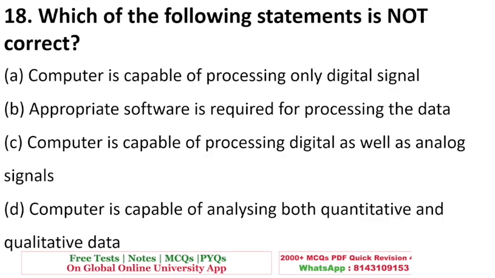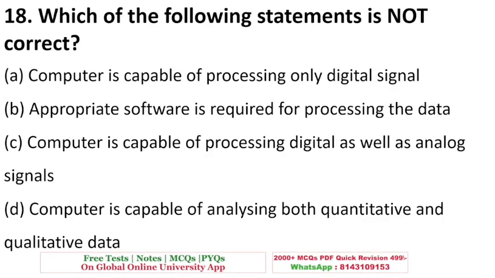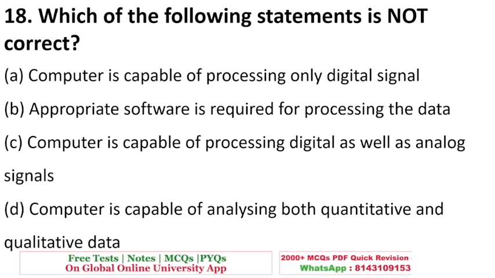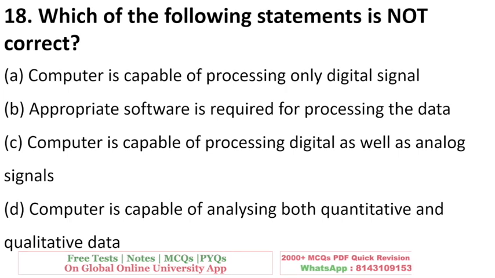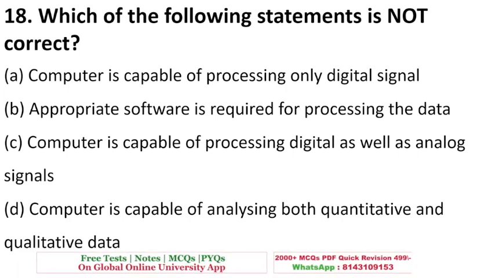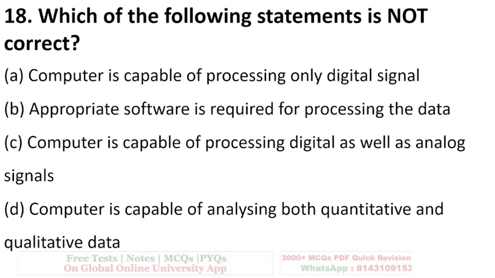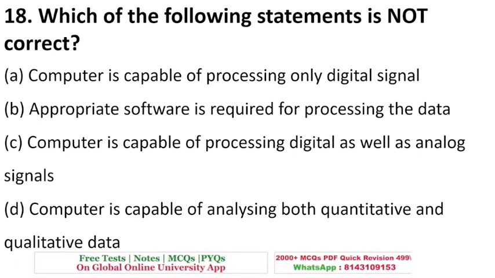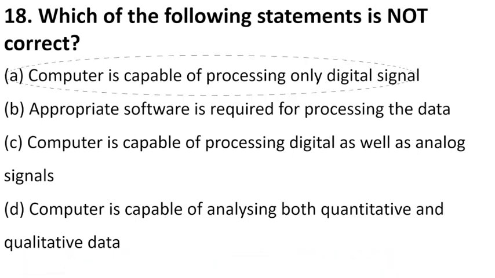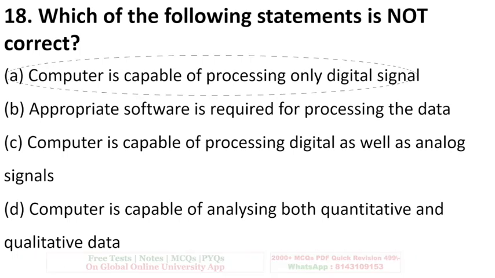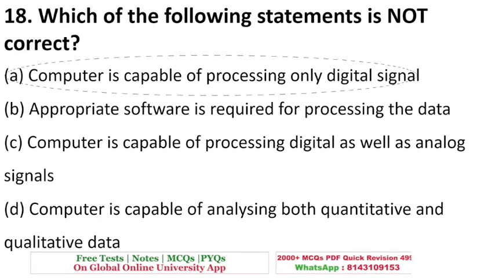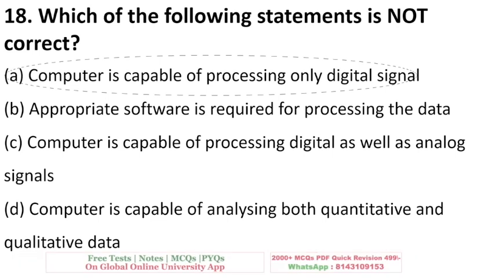Next is, which of the following statements is not correct? Option A is: computer is capable of processing only digital signals. This is not right. A computer can process both digital and analog signals. There is something called hybrid computers, which can process analog signals as well. So this option is incorrect.